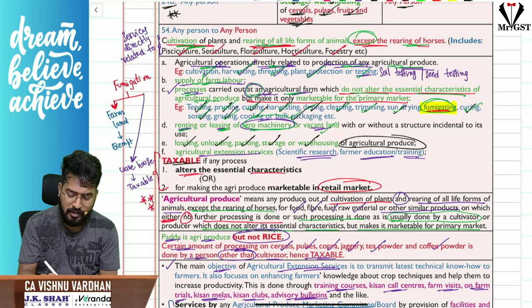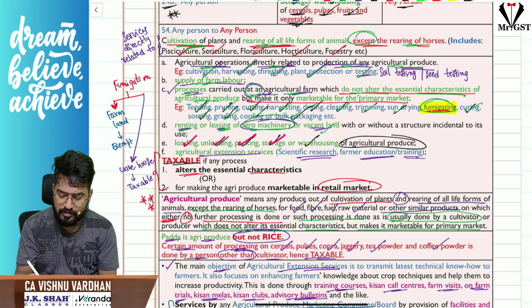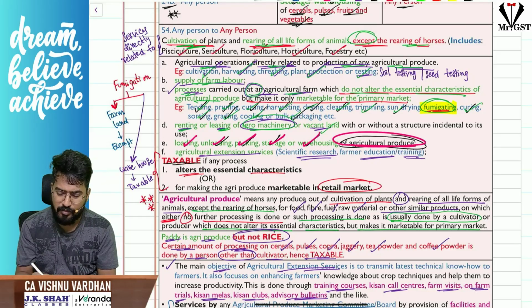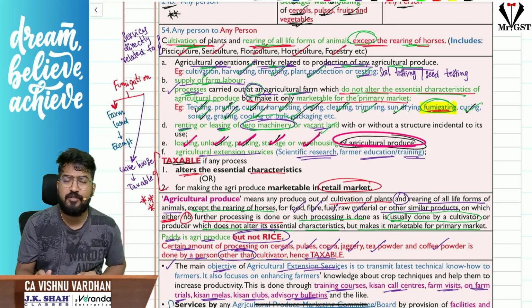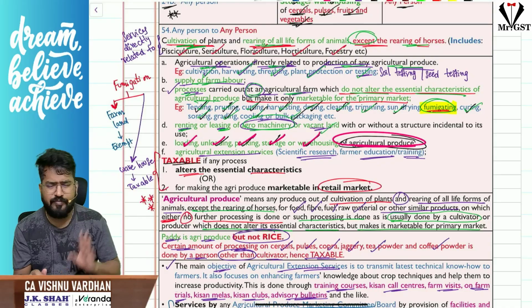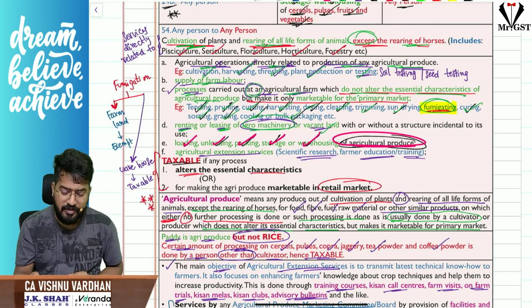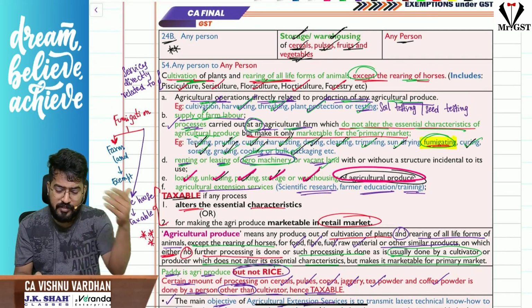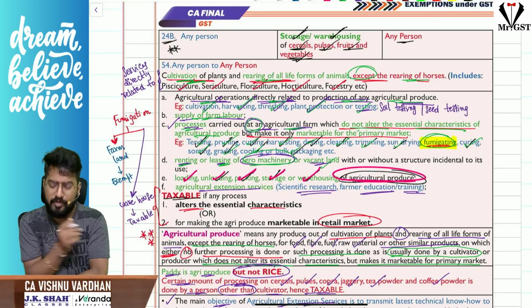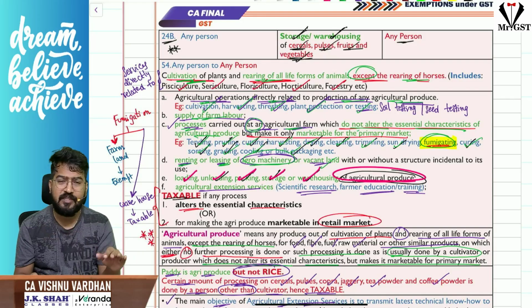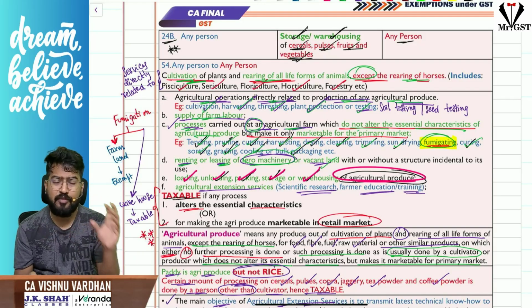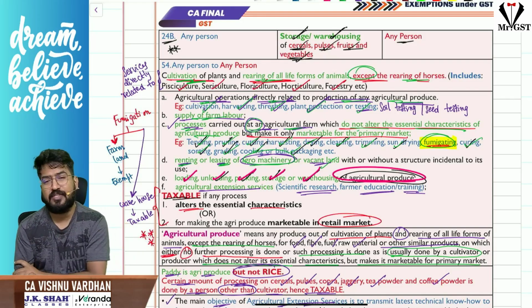Not only that, loading, unloading, packing, storage and warehousing of agricultural produce are also exempt. See here, there is already an exemption for loading, unloading, packing, storage or warehousing of agricultural produce, but rice is not an agricultural produce, so they have given a separate exemption entry. Cereals, pulses, fruits and vegetables also have a separate entry. Why? Because if somebody else is doing something on that, it will not fall within the definition of agricultural produce. That is the reason.